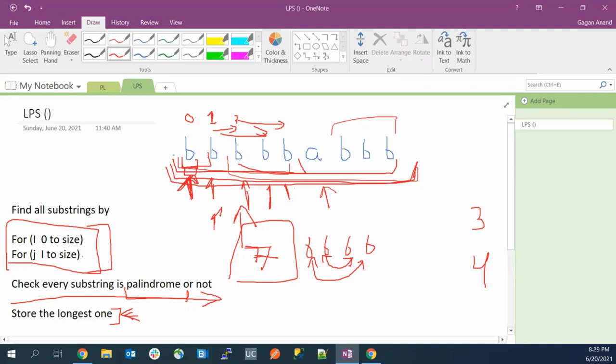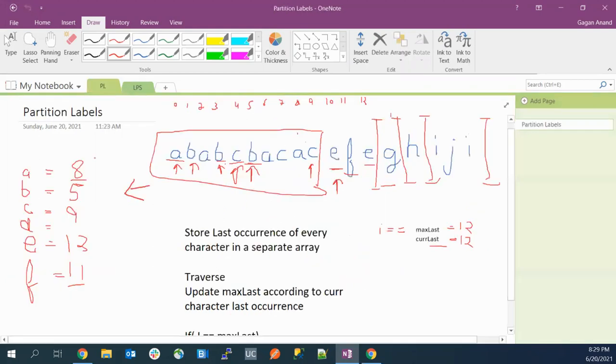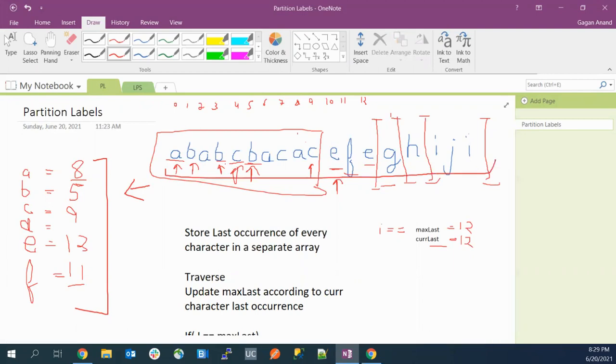So we can use that only if we are writing the same code. Here, we were storing it in a single traversal. So in O(n), we have stored the last occurrence for all the characters. If we use the string function, we have to use it for each and every character. So that will be O(n square), right?